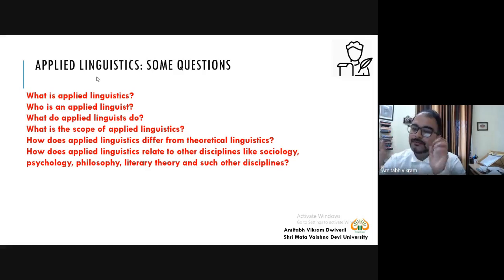So you have different disciplines. Sociology, and once you have sociology plus language, it becomes sociolinguistics. When you have psychology plus language, it becomes psycholinguistics. Fine. Once you have philosophy plus language, then you have language philosophy. Once you have literary theory plus language, then you have language theories. And most of these literary theories have borrowed so much from linguistics.